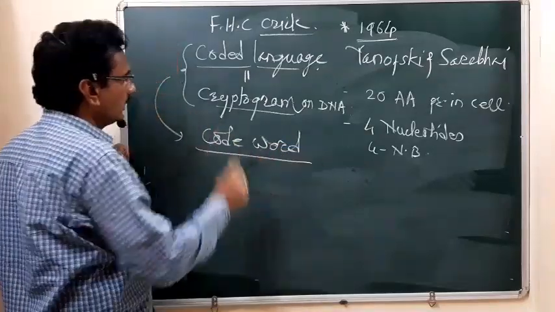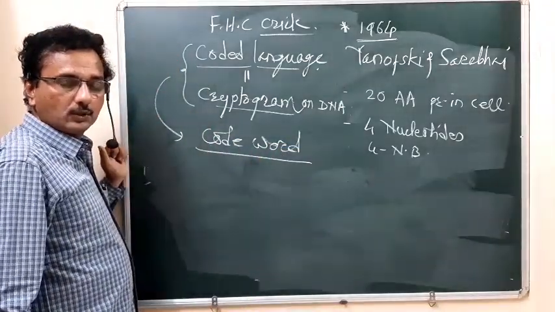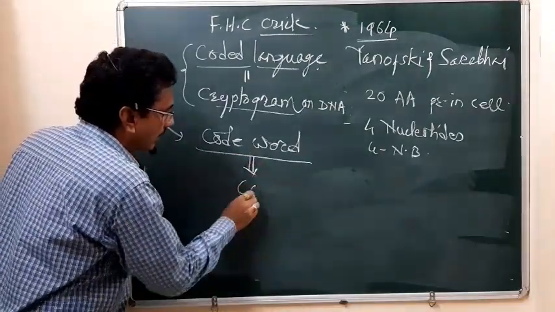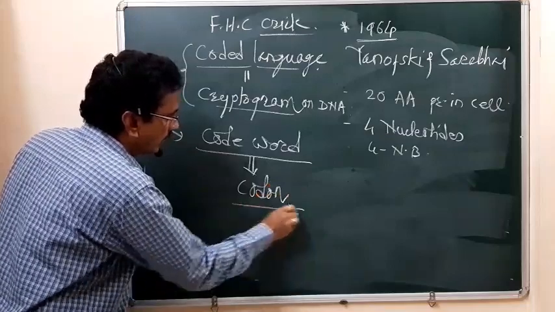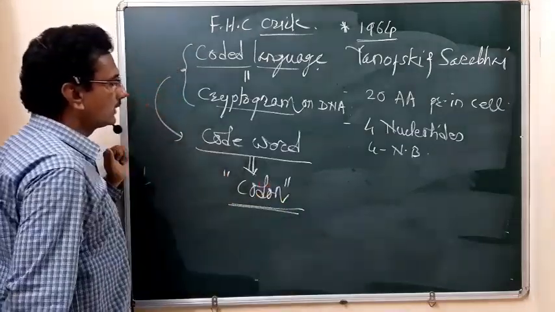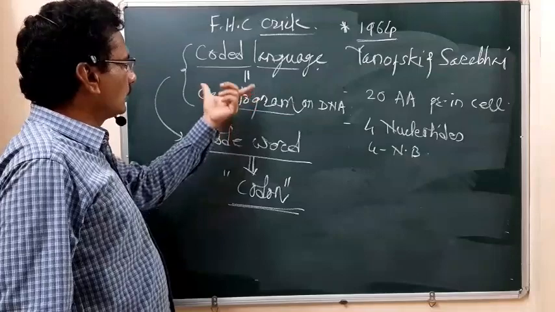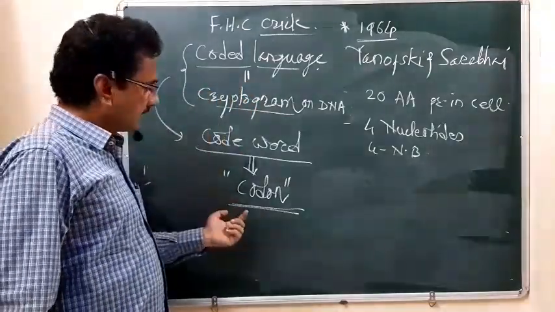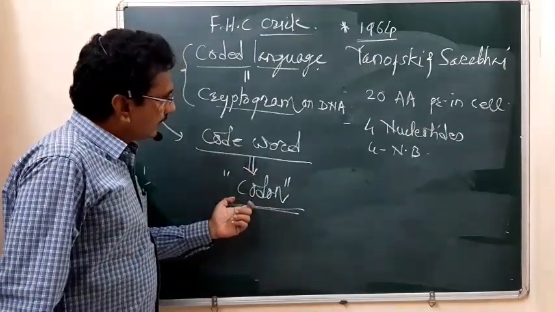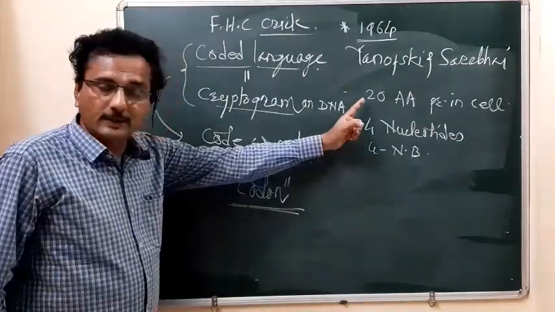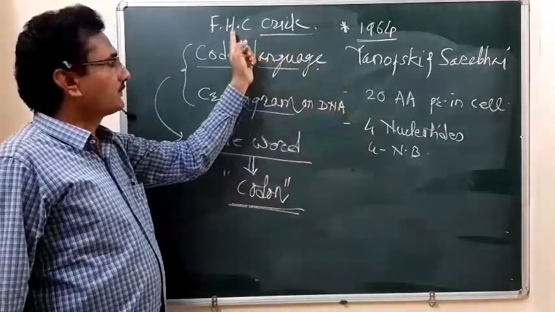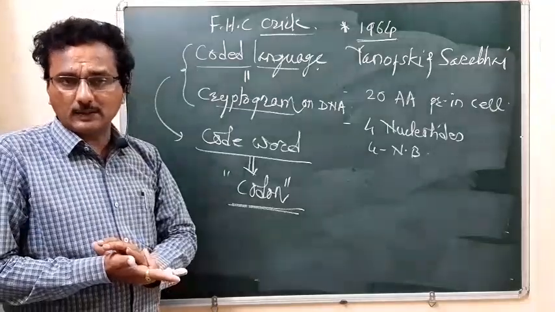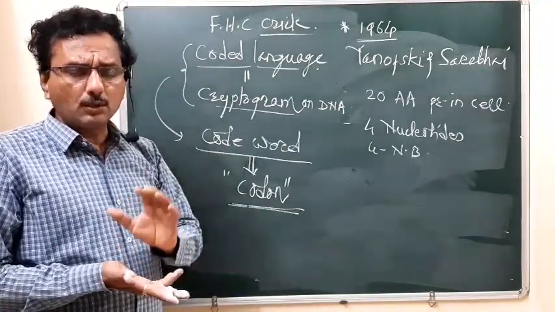A single word from that language is called a code word, and a code word means the codon. So a single word from that cryptogram or coded language is a codon, and that codon codes for a specific amino acid according to scientist Francis Crick. But how is it possible?